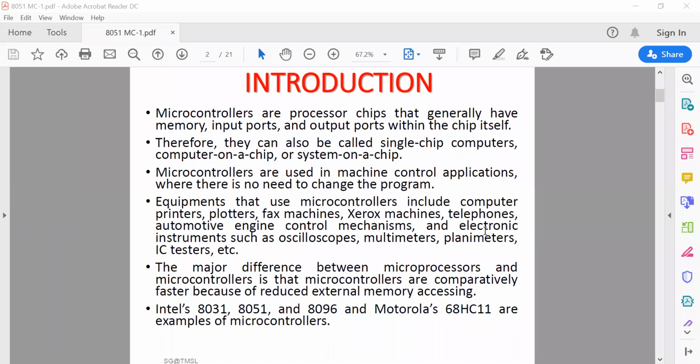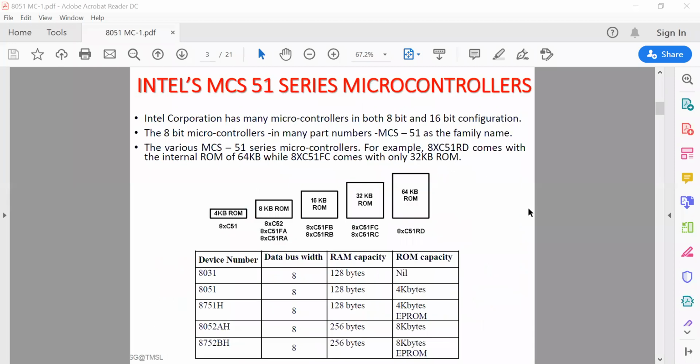There are different variants of microcontrollers. One is called the MCS51 series microcontroller. MCS51 is based on 8-bit and 16-bit configurations, and I will discuss only the 8-bit variant here, not the 16-bit, which in this case is the 8051 microcontroller. Now here is the diagram.